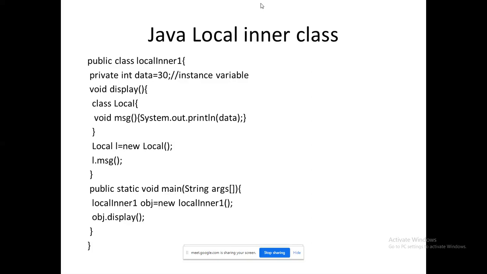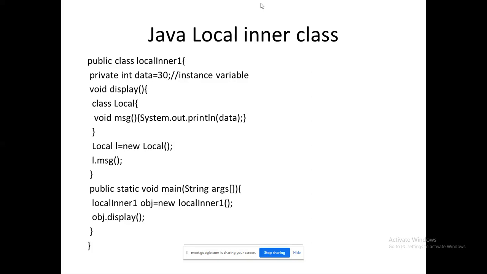That made the display method to be executed. So class local has a method called message, in which I print something. So again, what is happening over there? Local L equal to new local. I am creating the object for the inner class. Using that object, I am accessing the method. That's all.